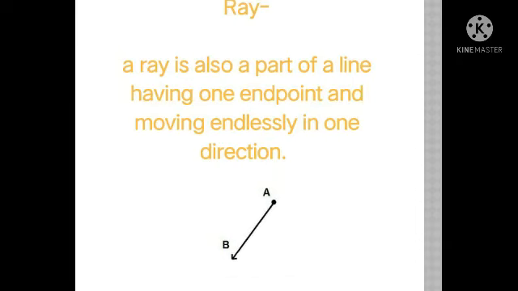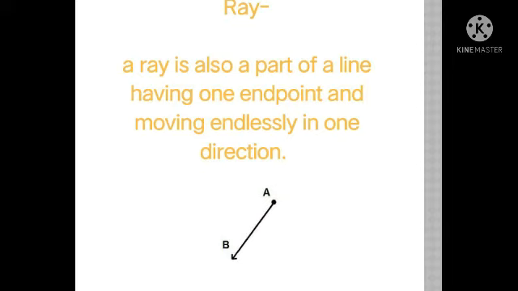So students, let's move to the third topic, that is ray. Now what is a ray? We'll have to understand this. So see the definition. The definition says: a ray is also a part of a line, having one endpoint and moving endlessly in one direction. See, a ray is also a part of a line, just like a line segment. But the difference of a ray from a line segment is that on one side it will have an endpoint, but on the other side it will have no endpoint. It will move endlessly in that direction. It will move infinitely in that direction, just like the property of a line.